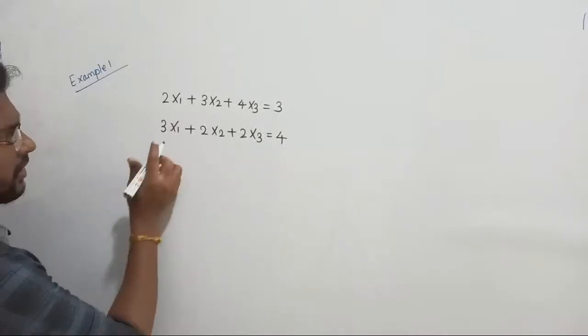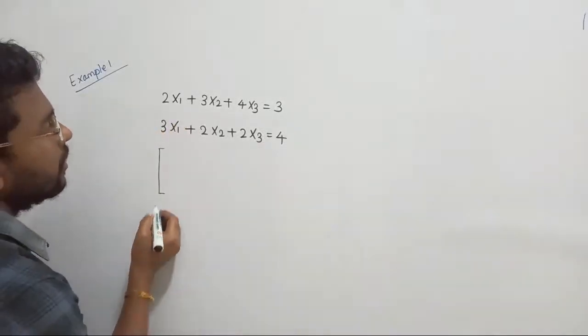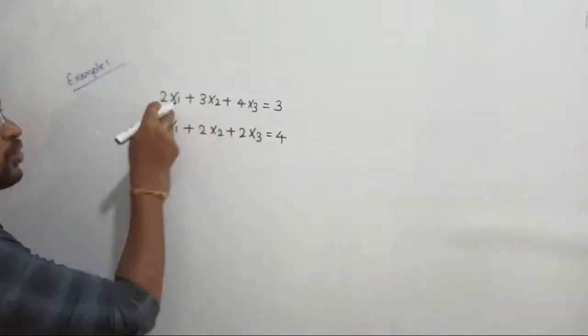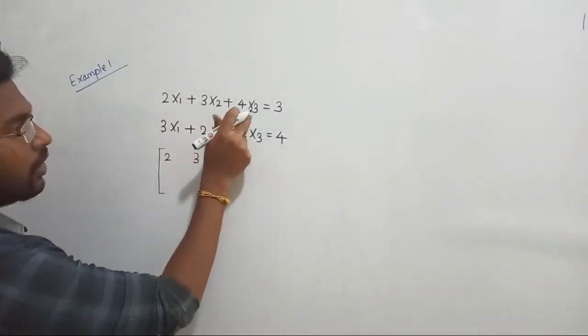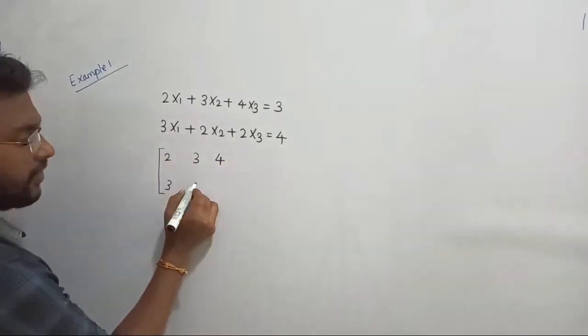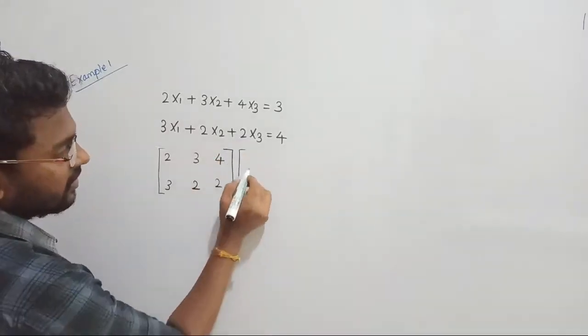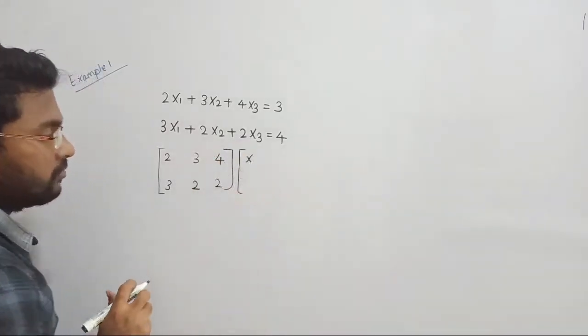Our journey is, I have to write this expression in matrix form first of all. Let us write the matrix A. Coefficient of x1 is 2, coefficient of x2 is 3, coefficient of x3 is 4. Coefficient of x1 is 3, coefficient of x2 is 2, coefficient of x3 is 2. Such that its corresponding vector variables are, wait a minute.